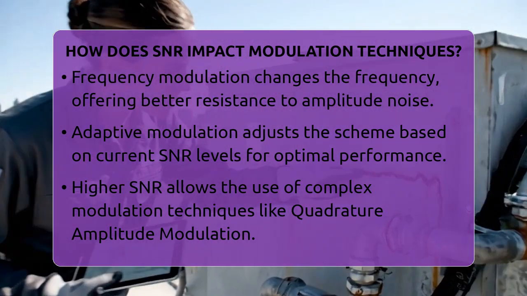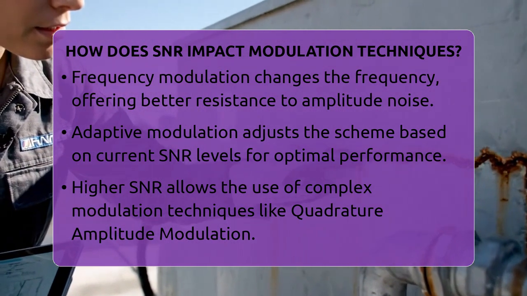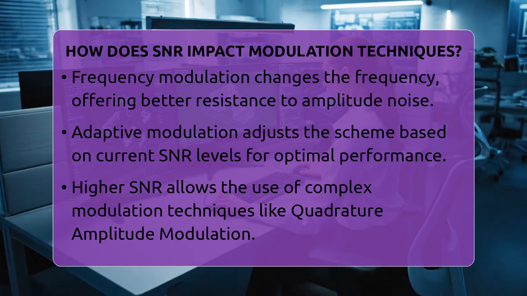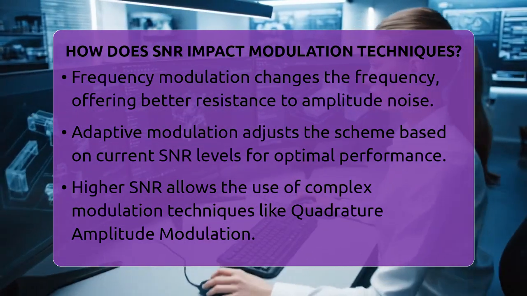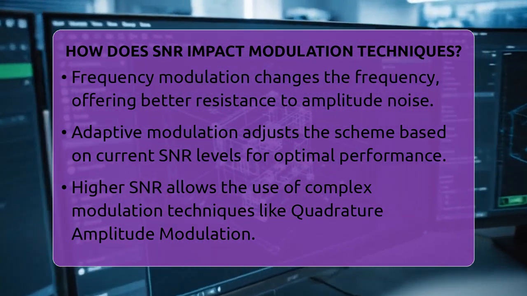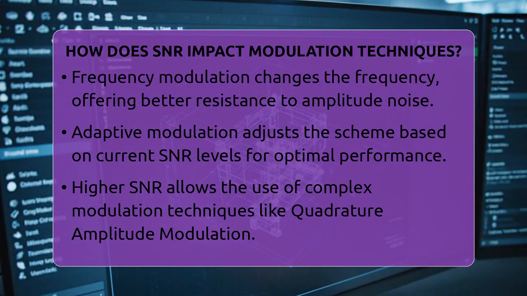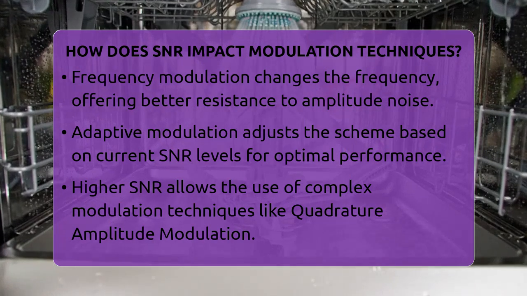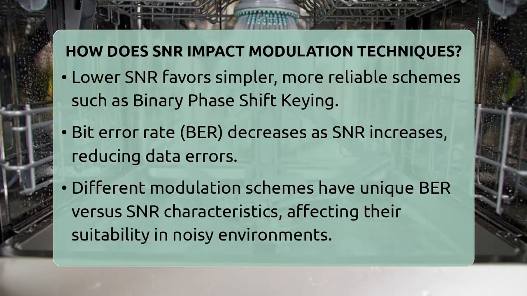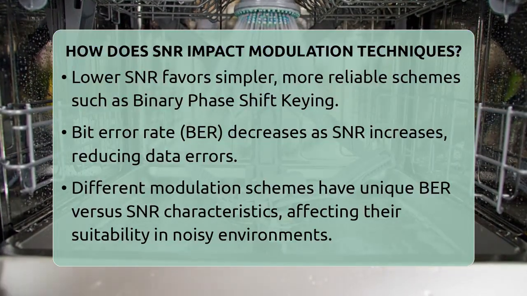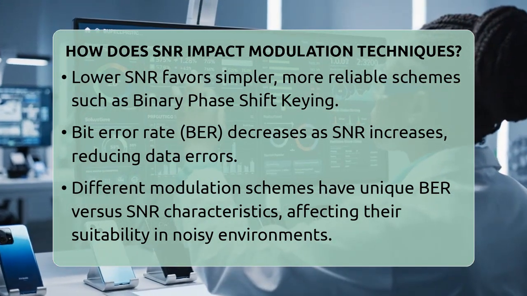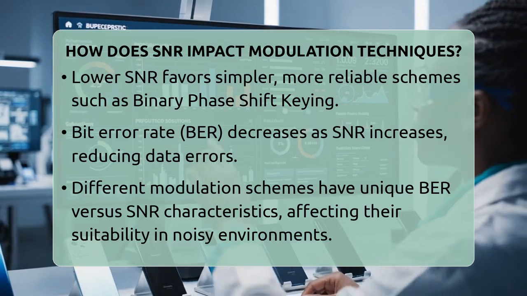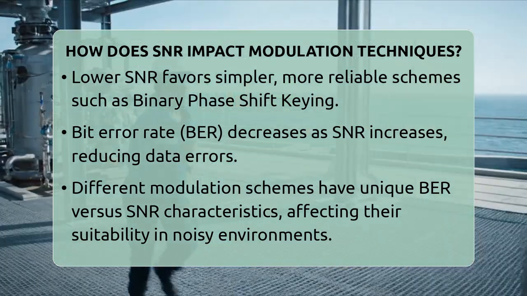Modern systems often use adaptive modulation, which adjusts the modulation scheme based on the current SNR. When the channel has a high SNR, the system can switch to more complex modulation schemes like quadrature amplitude modulation, which packs more bits into each signal. But if the SNR drops, it switches to simpler schemes like binary phase shift keying, which are more reliable but transmit data at a slower rate. This flexibility helps keep data transmission efficient and accurate.